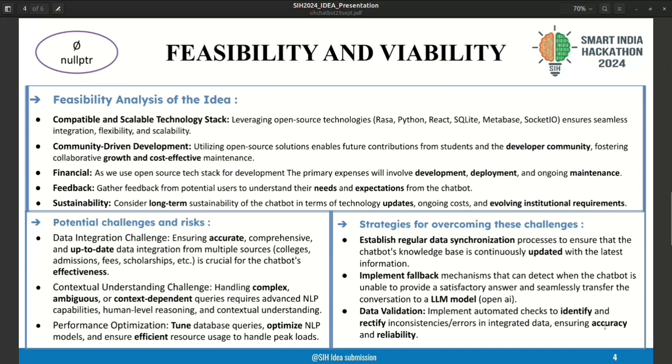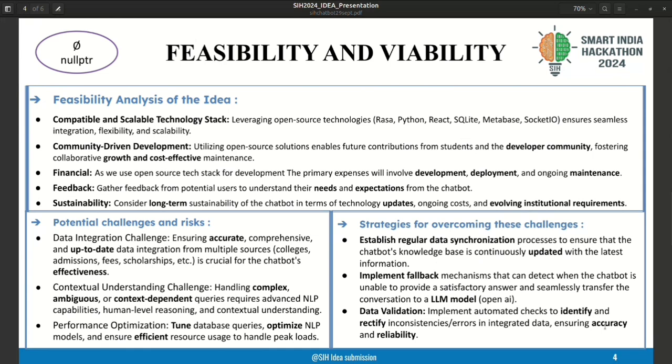Financially, we don't need to purchase any license. We just need to develop and deploy, and only take care of maintenance cost. Then we can get feedback from the users through a form, and analyze it for updating the chatbot in future.